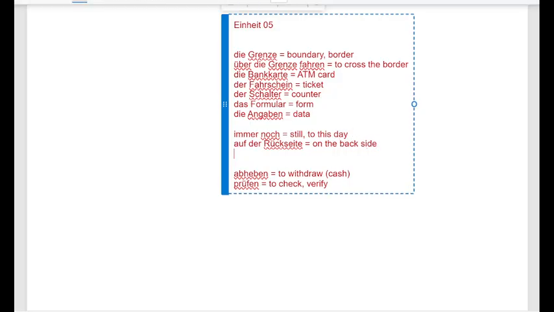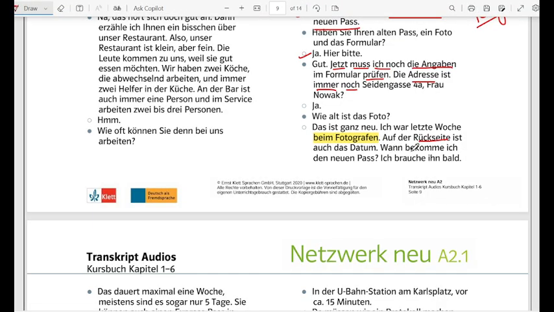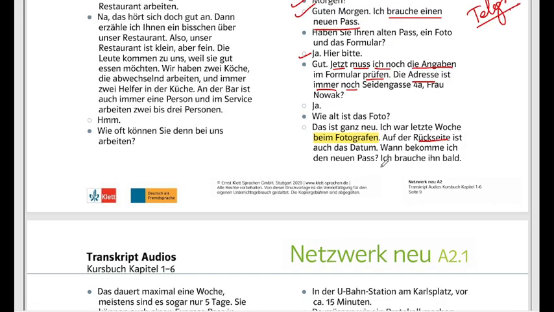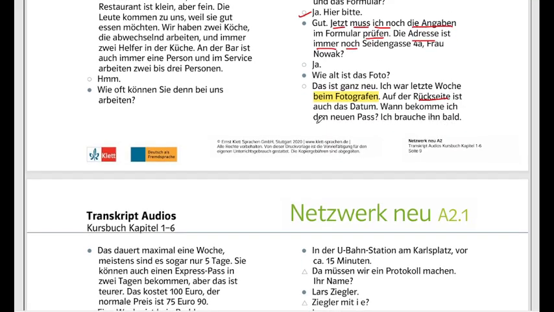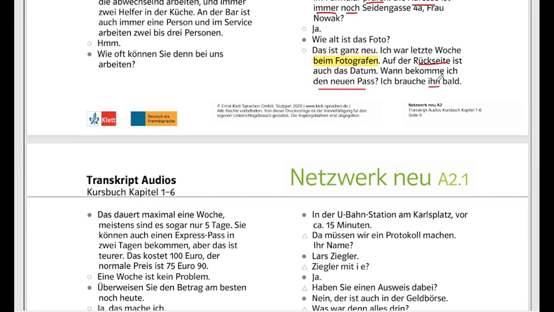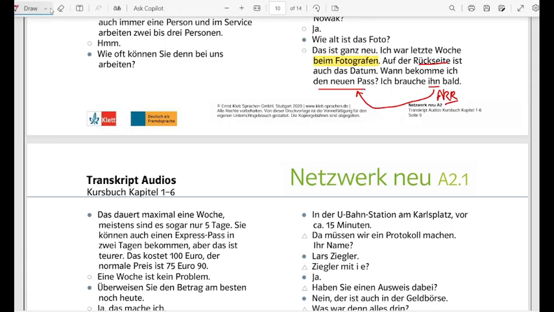On the back side there is a date. Wann bekomme ich den neuen Pass? When do I get the new passport? Ich brauche ihn. Now you can notice this is in accusative case, and we are using ihn instead of neuen Pass.